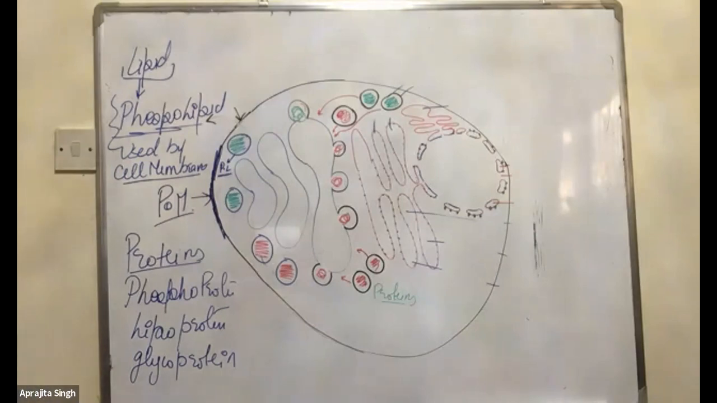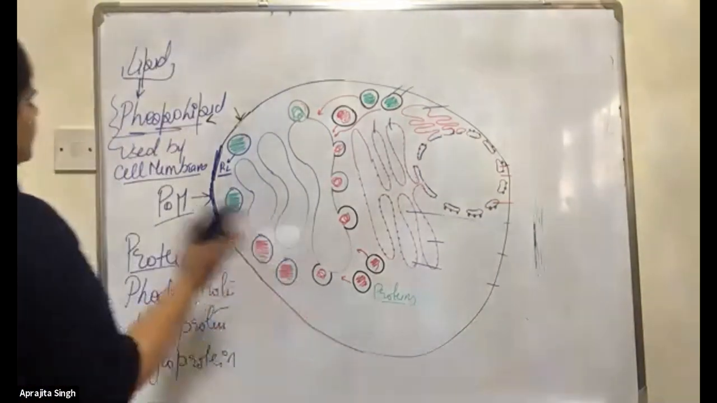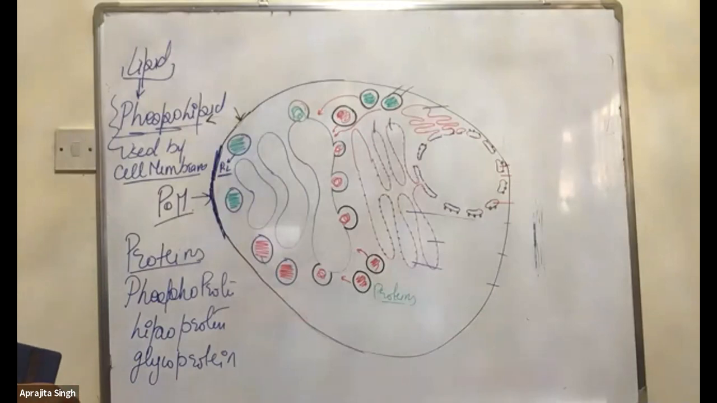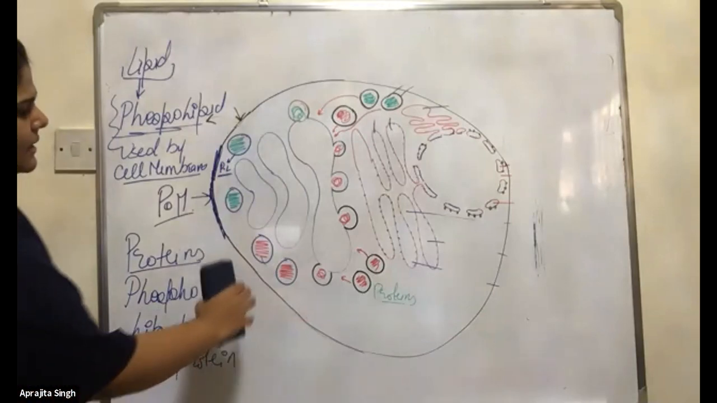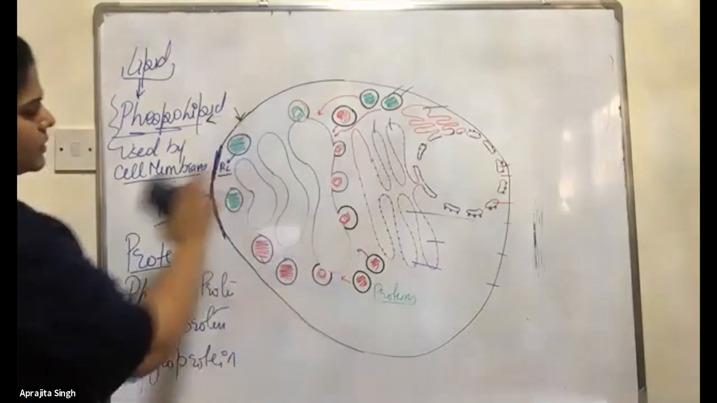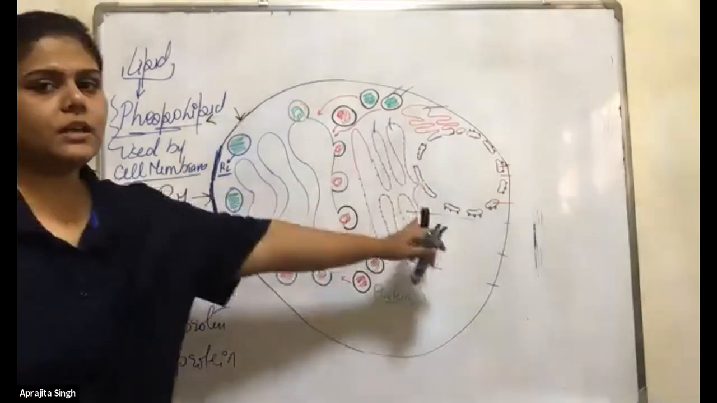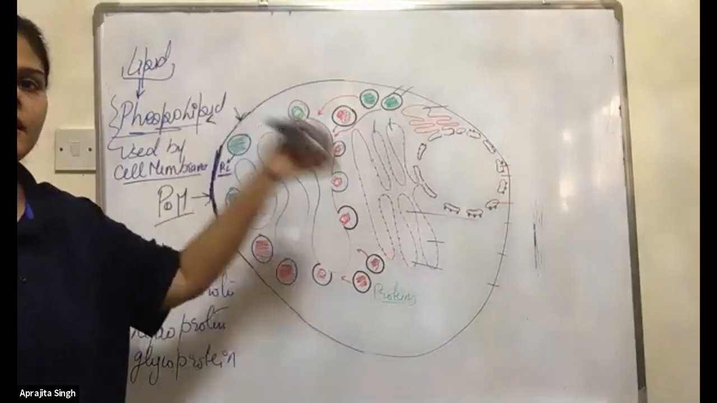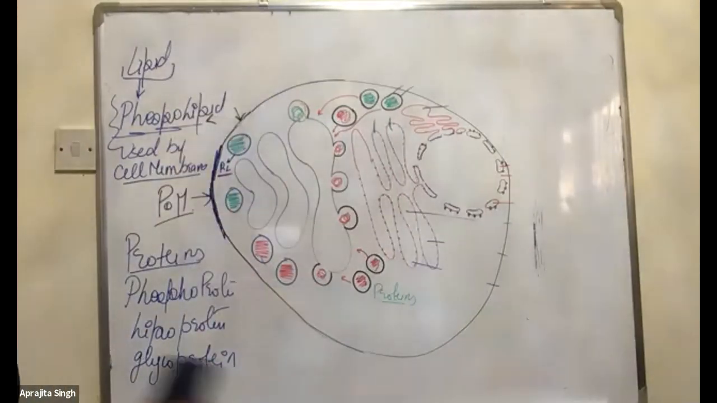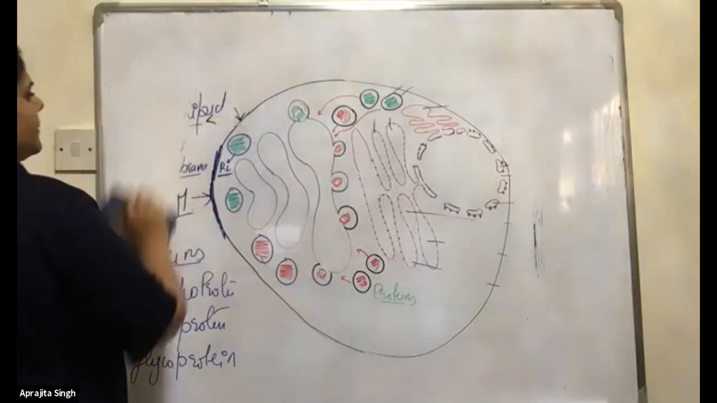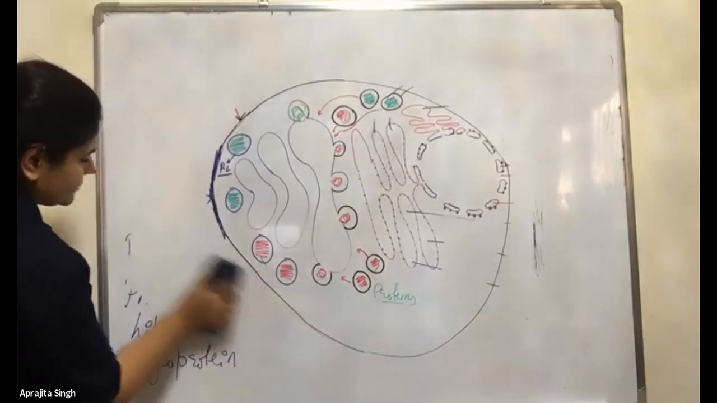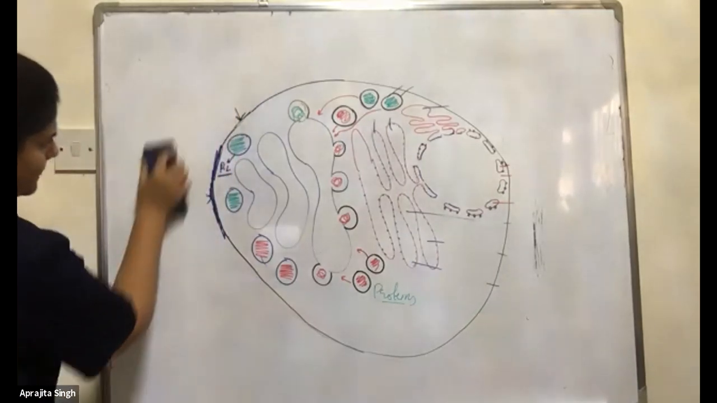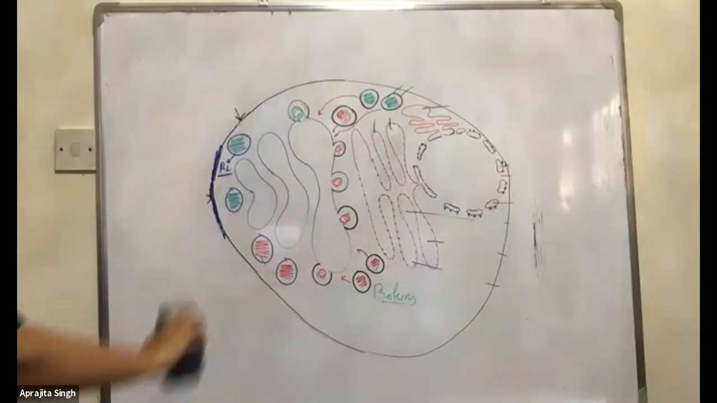Okay, now the next function. Is everyone done? Quickly make the diagram also, so that you can understand that the nucleus, the endoplasmic reticulum, the Golgi, and the next organelle, lysosomes, are connected to each other. Quickly make the diagram.